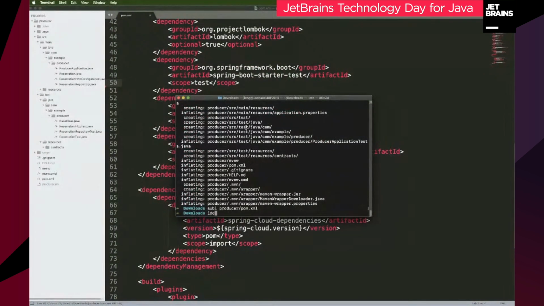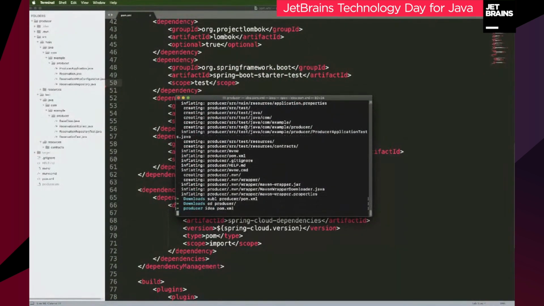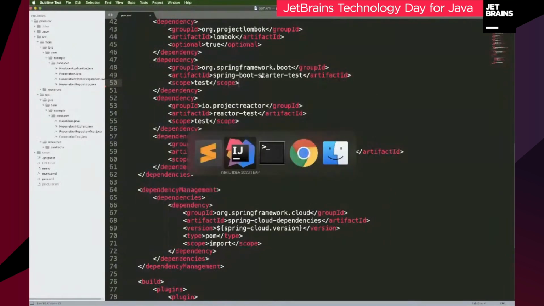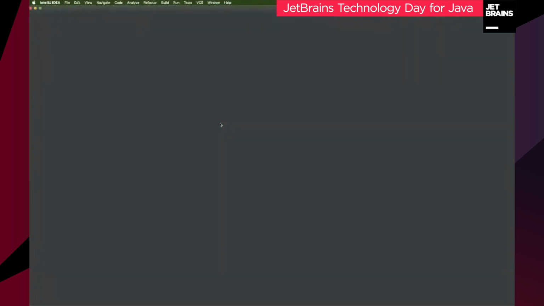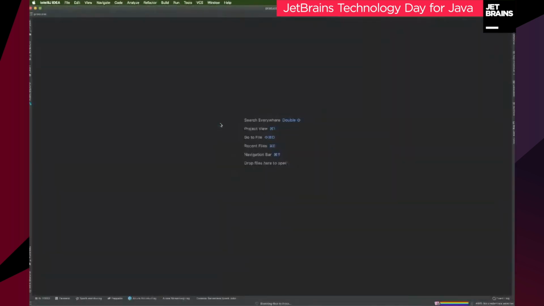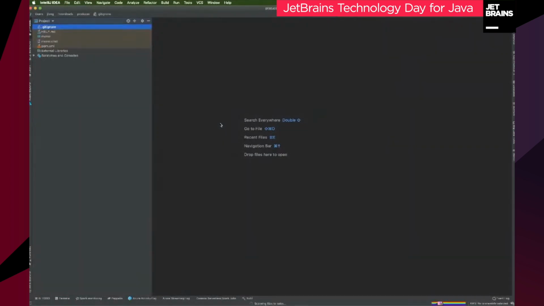Save, and then cd producer, and then idea pom.xml. Same trick. For some reason there's some weirdness there. I just need the classpath to be imported a certain way. It's a fairly new development that it doesn't do the right thing.